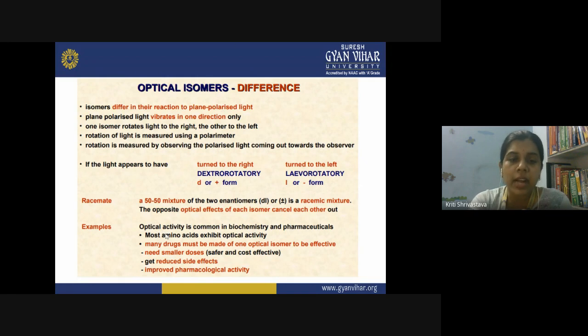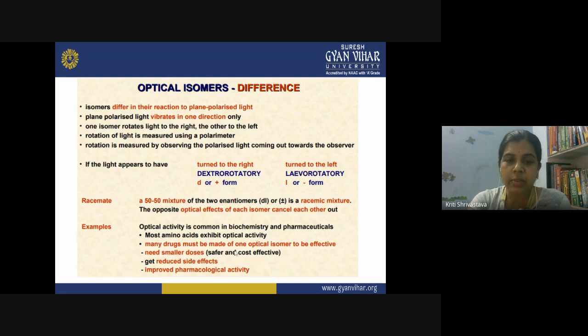Then we know that most amino acids exhibit optical activity, like the example I have just shown you, alanine. Alanine is an amino acid having a carbon atom, and the carbon atom has four different groups. So this alanine can be in the D form and L form both. Generally amino acids contain the carboxylic acid group and also the amino group, so they are optically active.